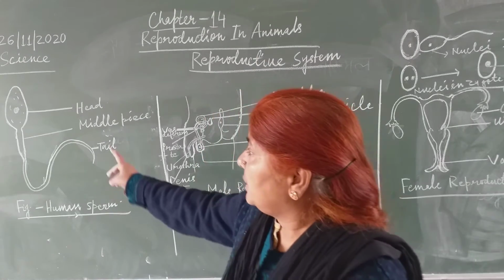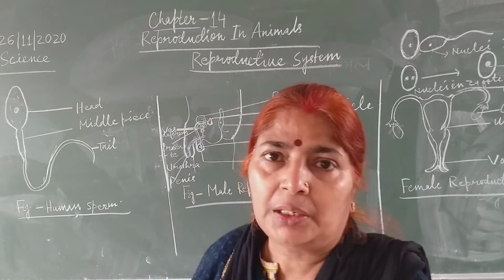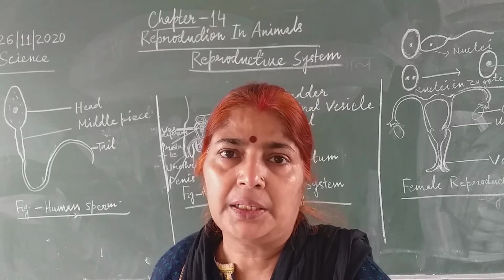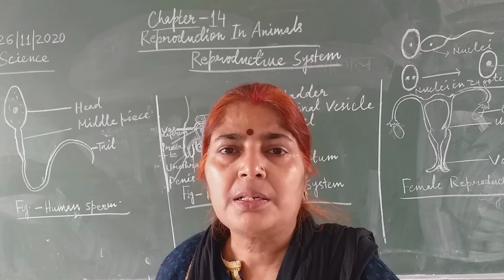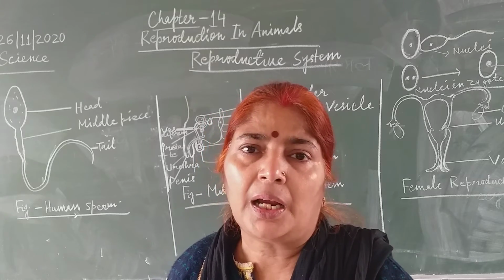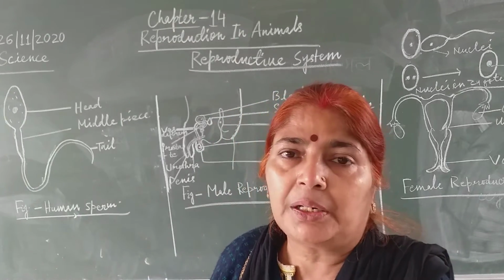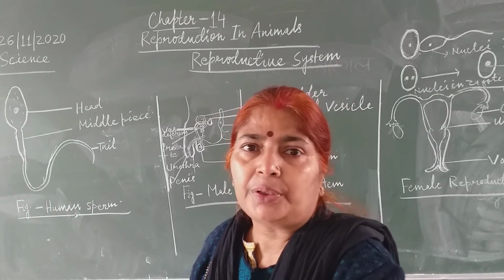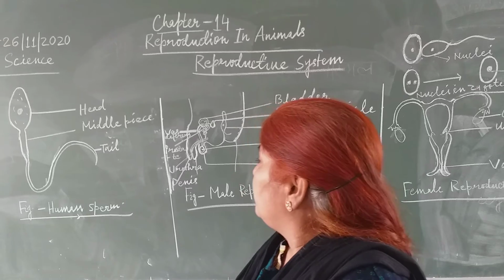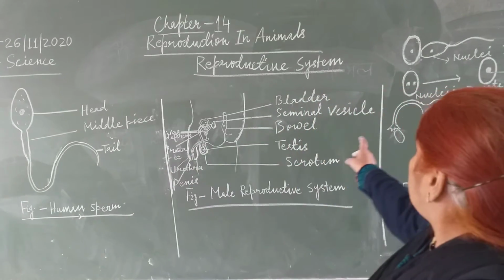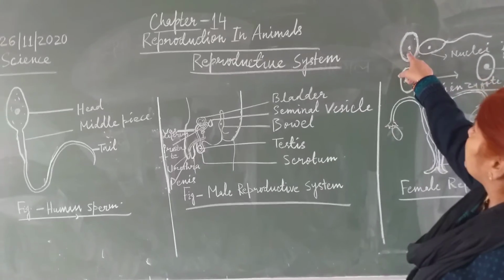So, sperm is a very small structure. We cannot see it with naked eyes. We need a microscope to see it. It has three parts: head, middle piece and tail. You will practice the diagram of sperm also, it is very important. Now this sperm penetrates the ovum.